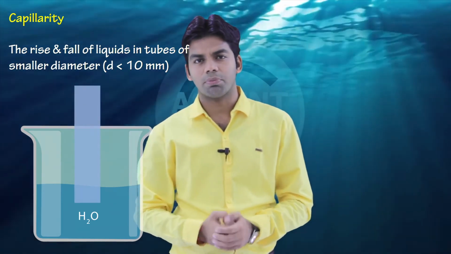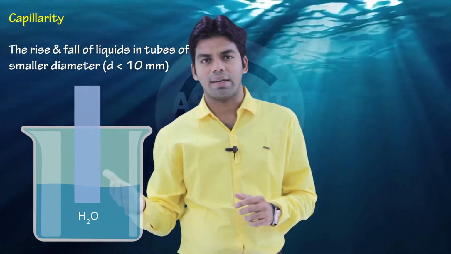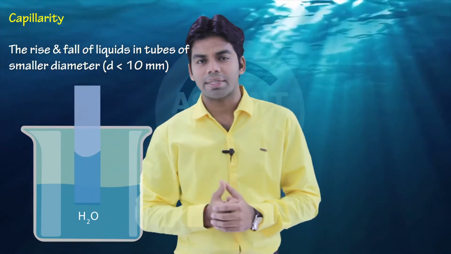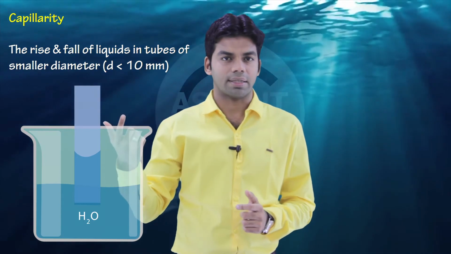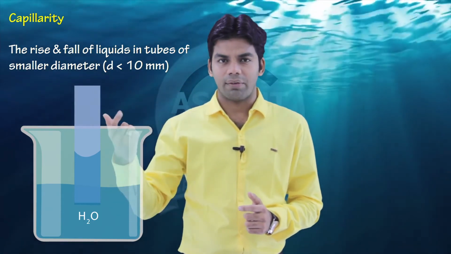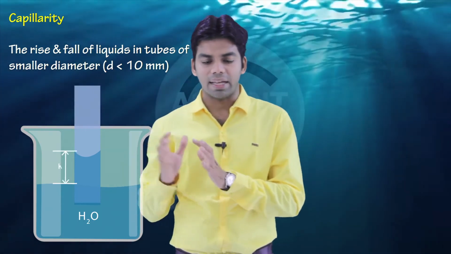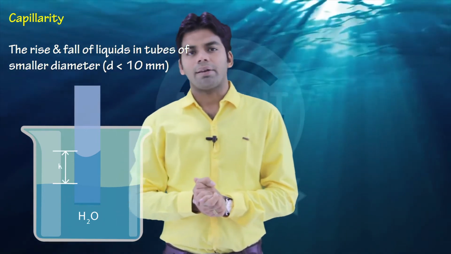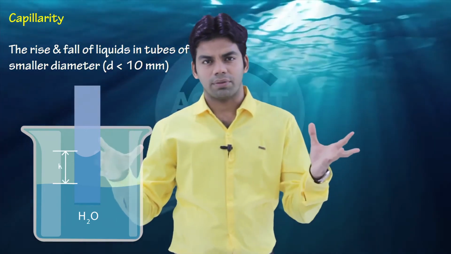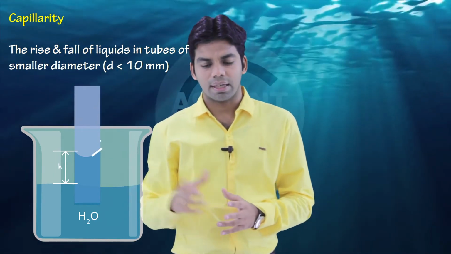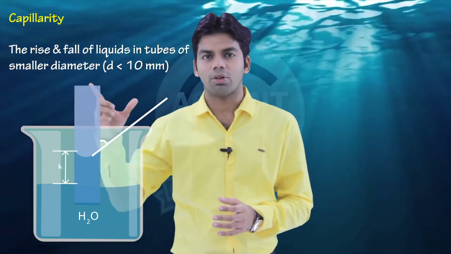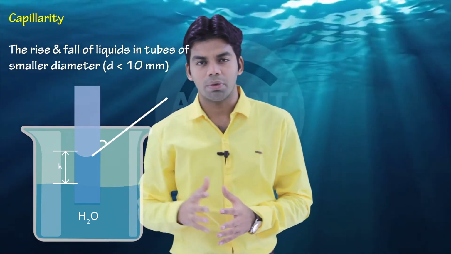So what will happen? Because of the surface tension, the level of water will rise in this pipe. Now because this is a wetting fluid, the level will rise. Suppose the level rises by a height h. And the surface, as I told you, because this is a wetting fluid, the curve will be like this, and the angle which the tangent of this curve is making with the tube is nothing but theta.